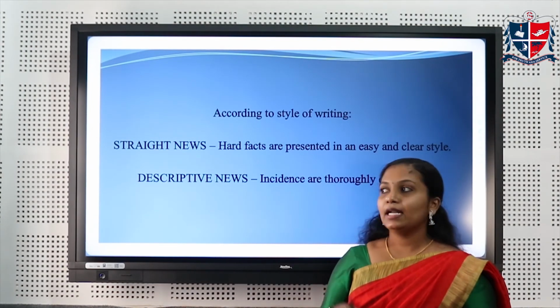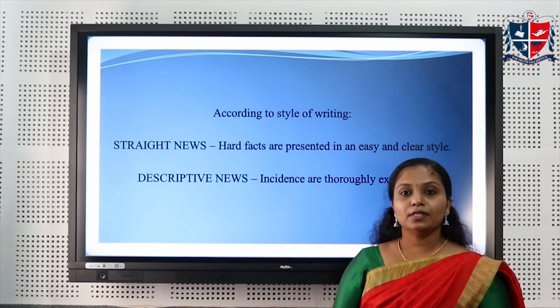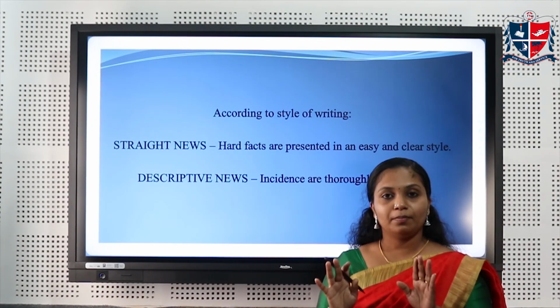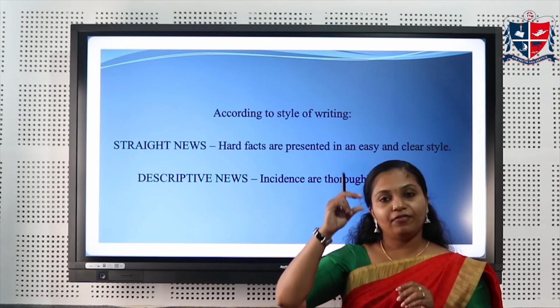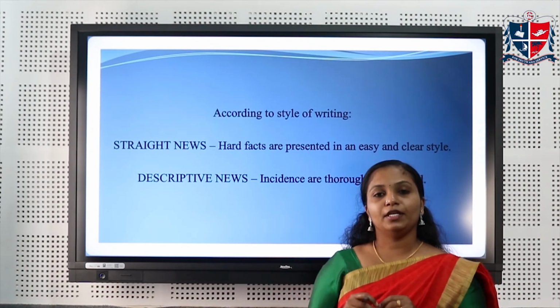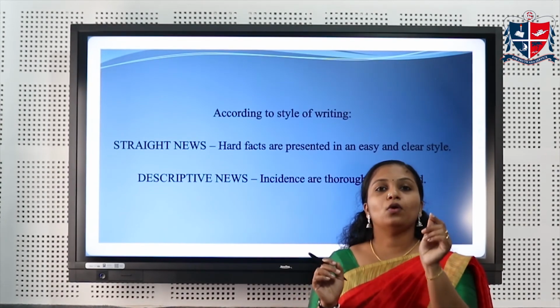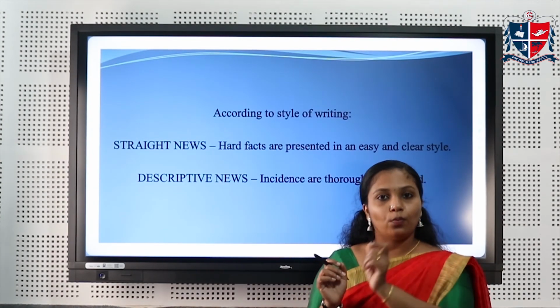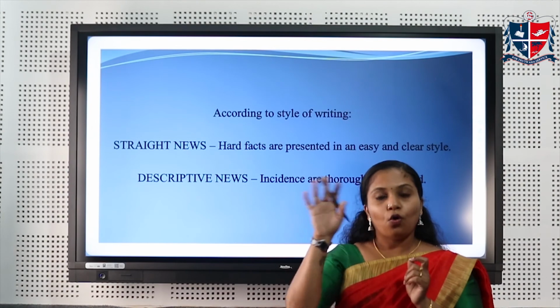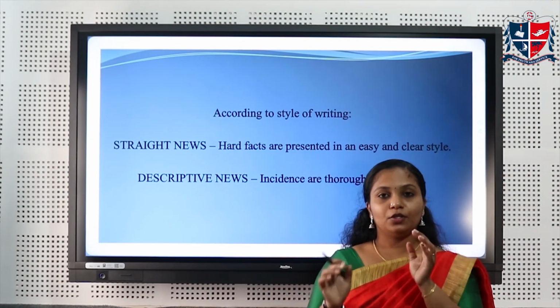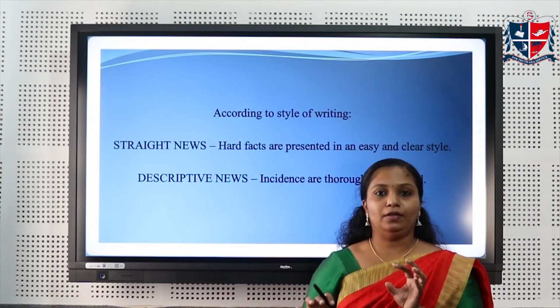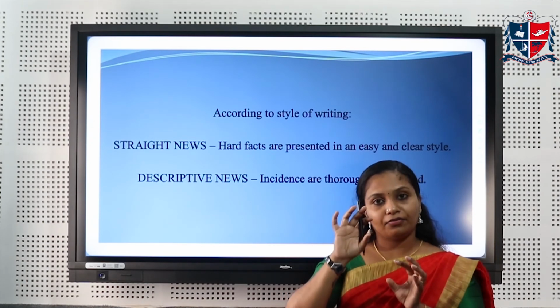The next one is descriptive news. In descriptive news, the 5 W's and 1 H are there, but in each paragraph, we need to describe each W. In the first paragraph, what and who, and next is when, next is why. So in each paragraph we need to write all the W's, all the information about the incident.